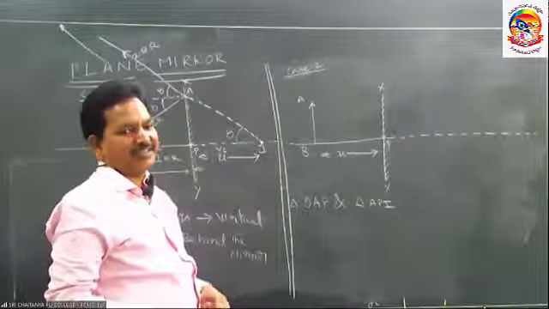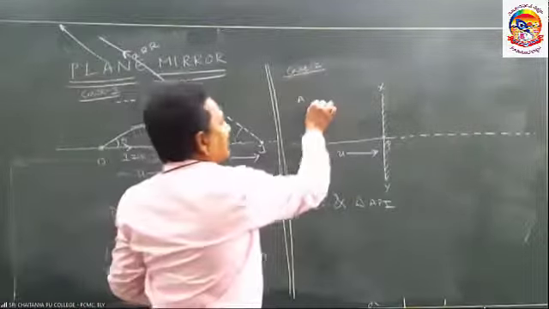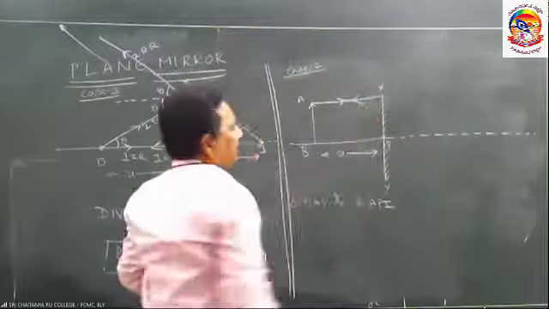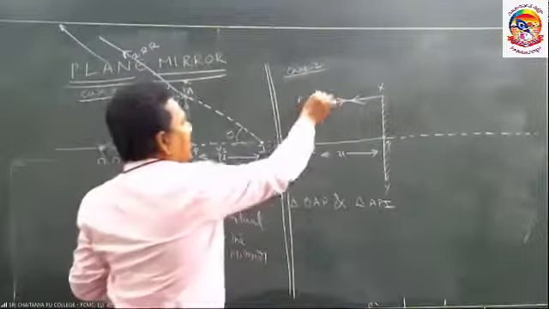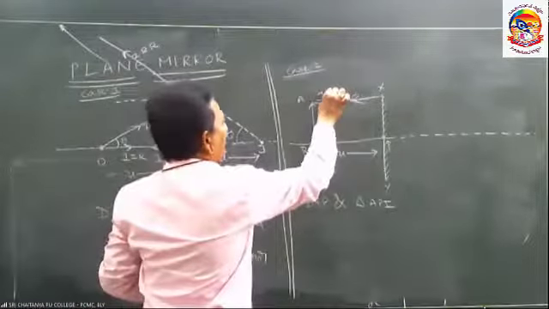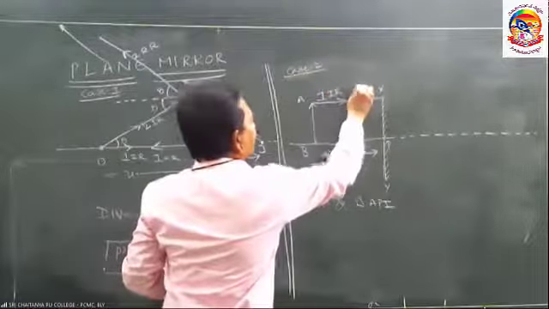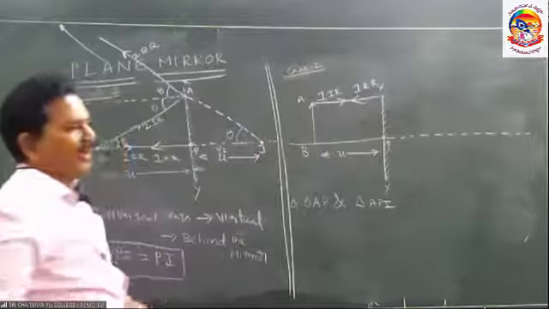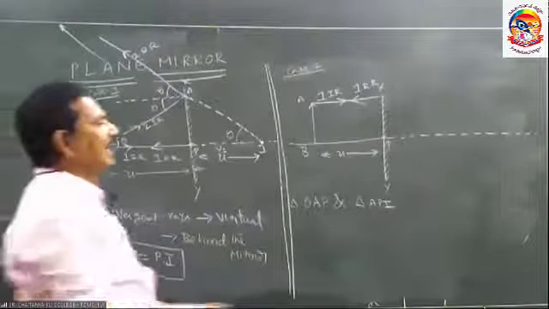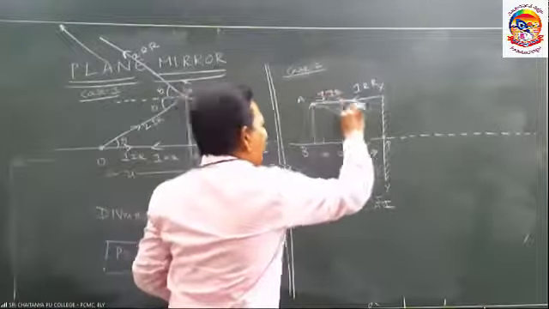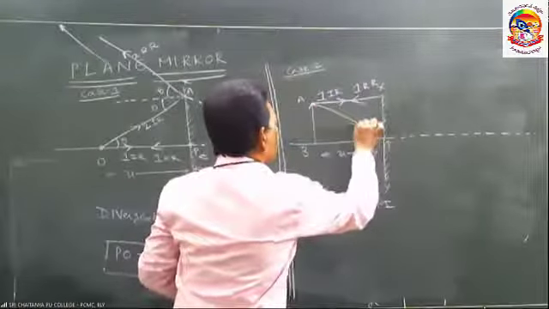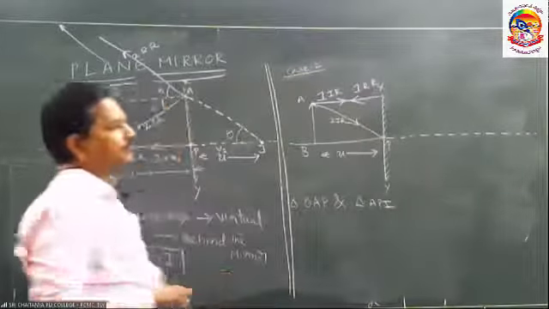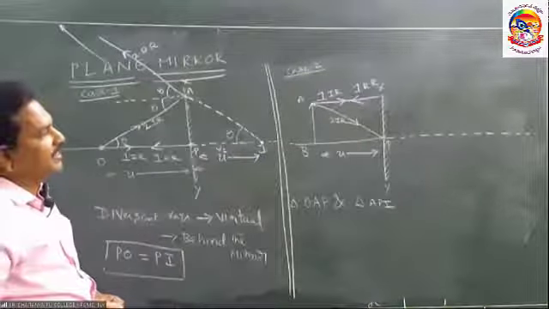I will take two light rays. One light ray, normal incidence. Already we know for normal incidence, the light ray is reflected back. Second light ray, I will take near the pole.